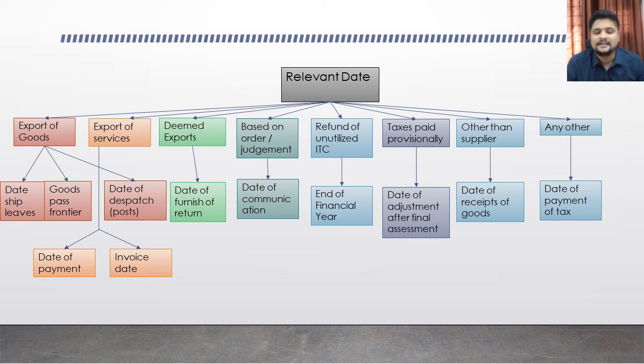Next type of transaction is taxes paid provisionally. If there is any pending assessment and the tax authorities have raised a provisional demand notice, it means that the assessment is pending completion, but on a provisional basis you will have to pay taxes. In that case, after the final assessment is done, if any excess amount of payment has been made, that can be refunded. In that case, what is the relevant date? Date of adjustment after final assessment.